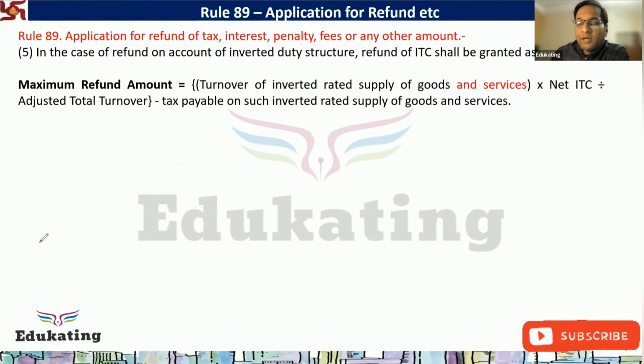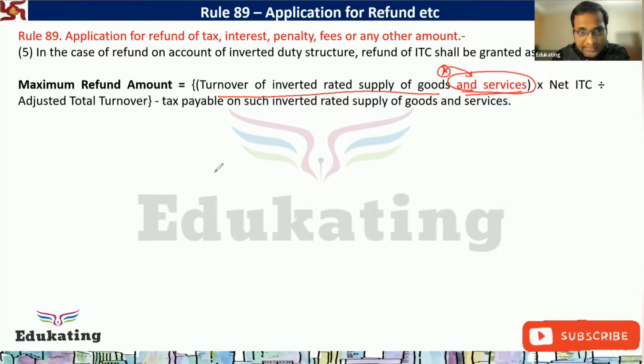Now, how to calculate the refund amount? They are saying turnover of the inverted rated supply of the goods and services. Can anybody tell me why the words "and services" are there?